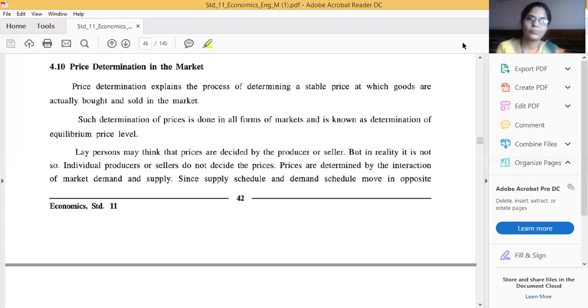This answer was also wrong. Low quality goods are also known as Giffen goods, and we have completed these in our chapter. When I completed chapter number two, at that time in the types of goods I completed this one also. For demand we have completed this topic. Exceptions to demand we have completed that topic. What do you mean by a Giffen good? At that time we completed this.